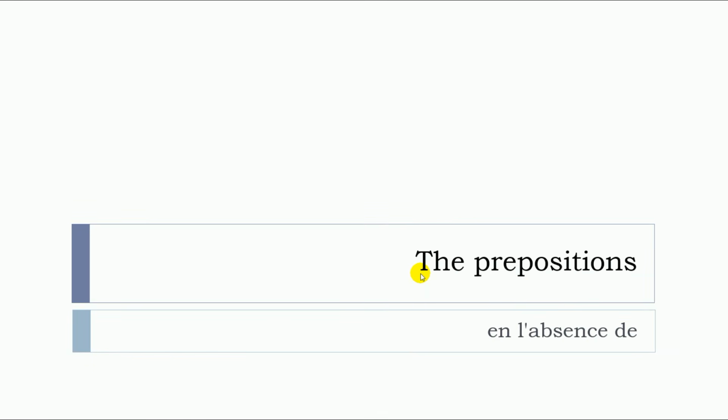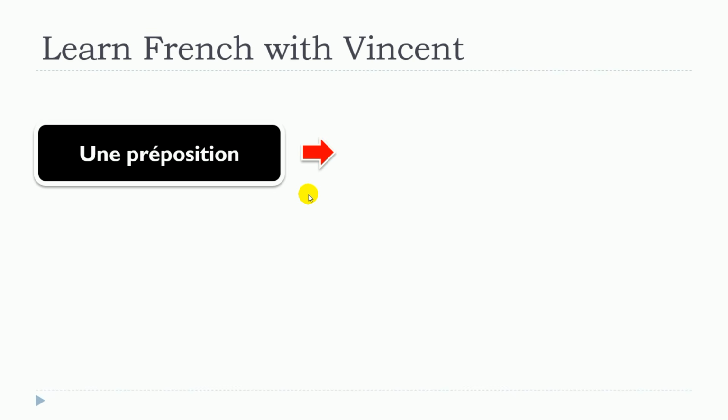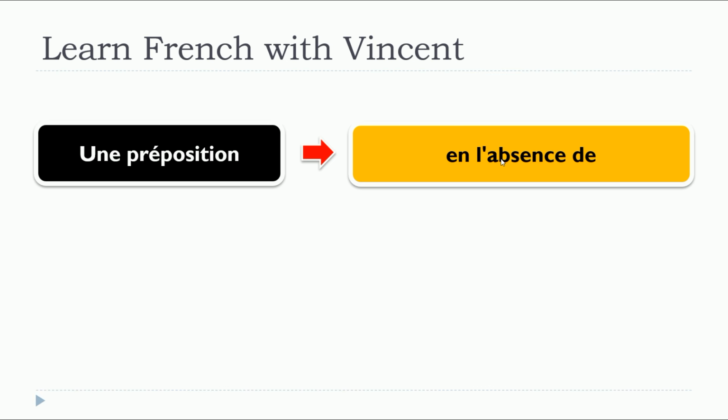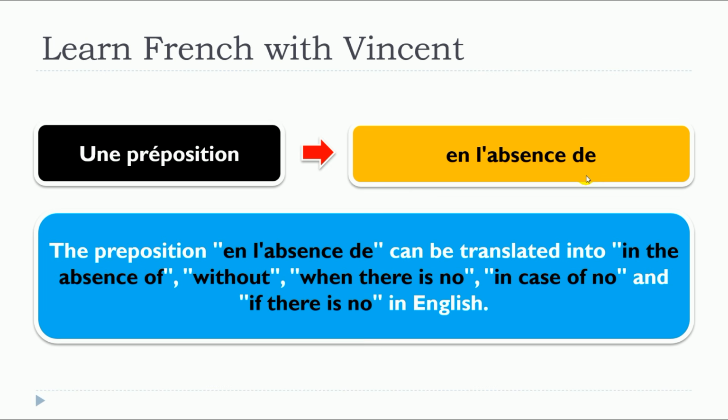In this lesson, we will see together the prepositions, but more precisely, we will see en l'absence de. So, this lesson is about en l'absence de.